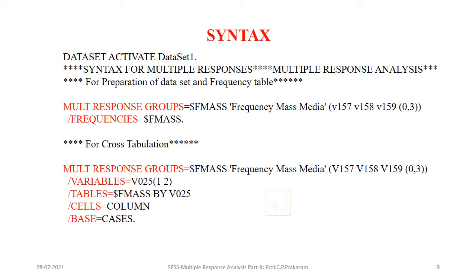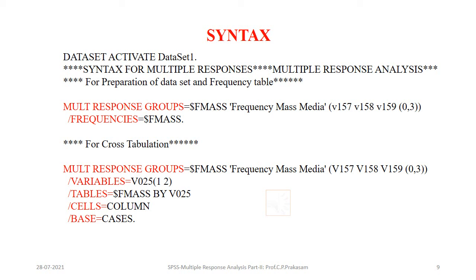Minimum is 0, maximum is 3, and /FREQUENCIES equals, again you give $FMASS. Therefore $FMASS is the defined set which you have already developed, or you can directly give that.